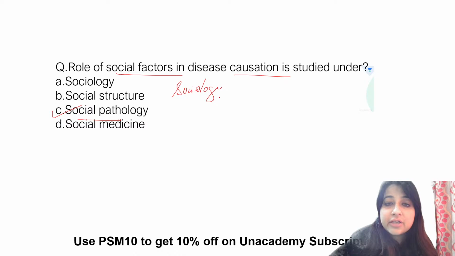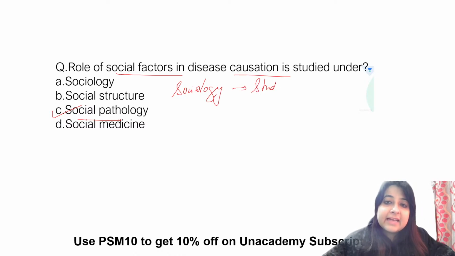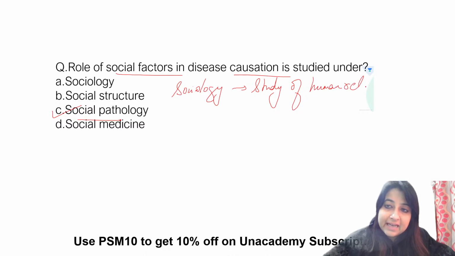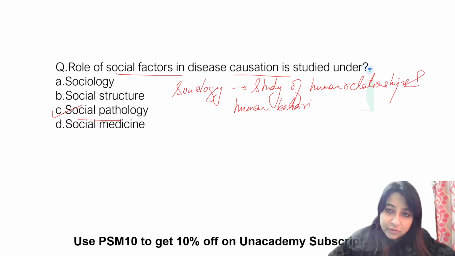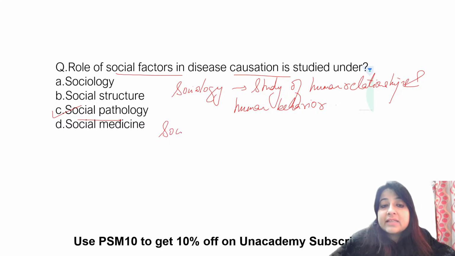What is sociology, everybody? What do we do in sociology? It is the study of human relationships, and it is also the study of human behavior. All right. What is social structure?